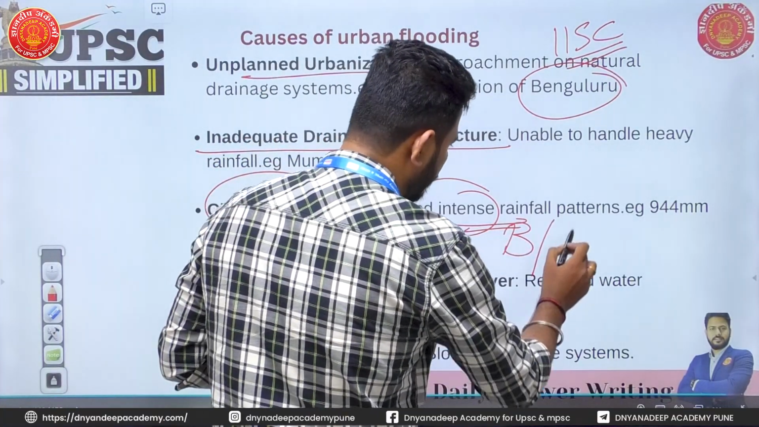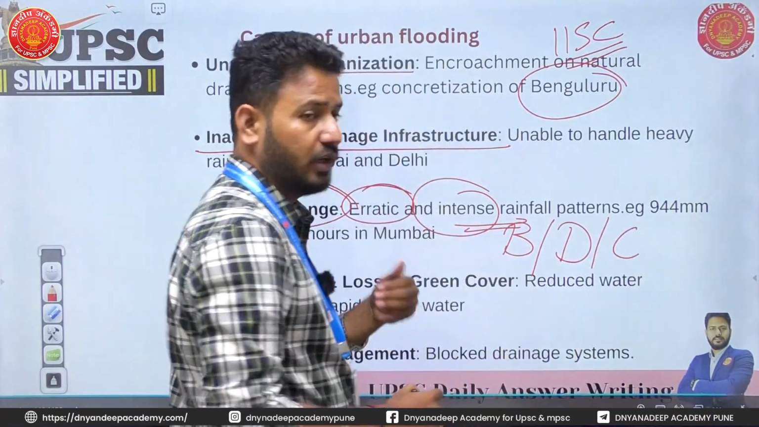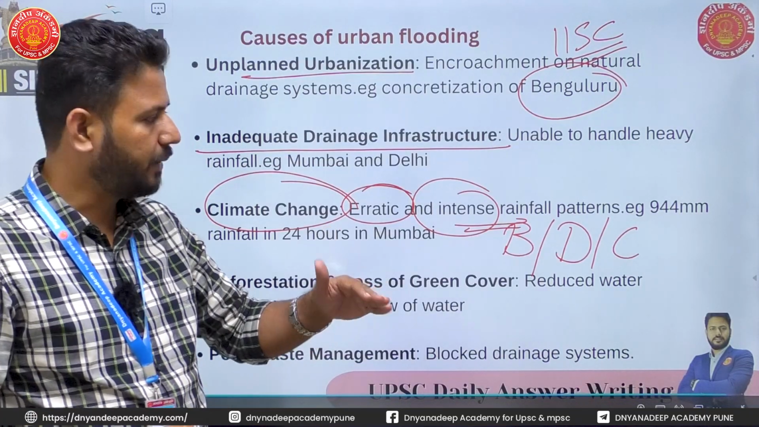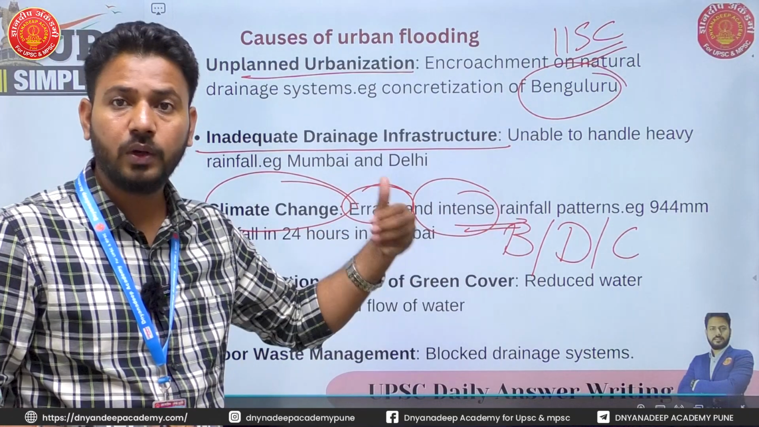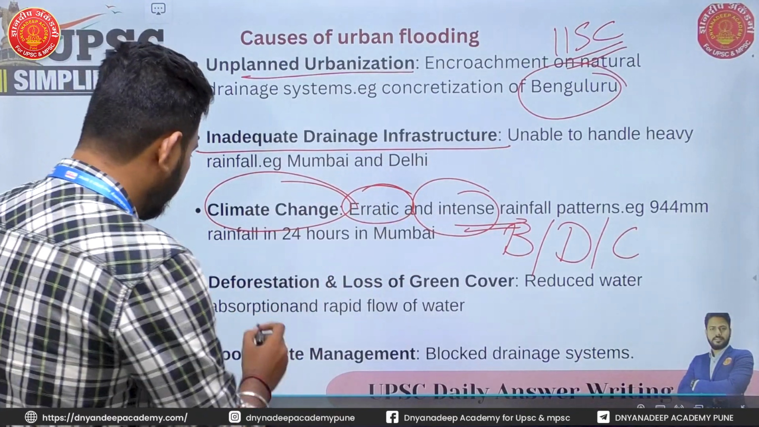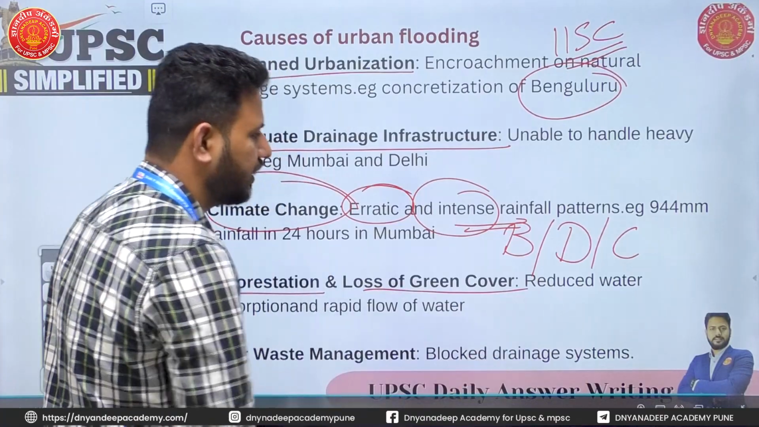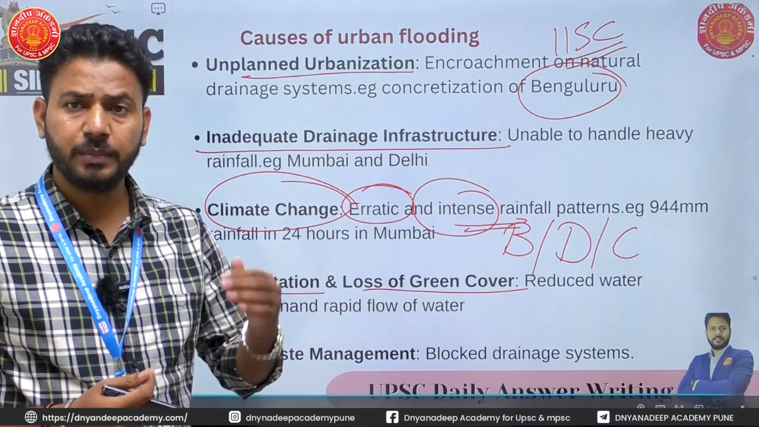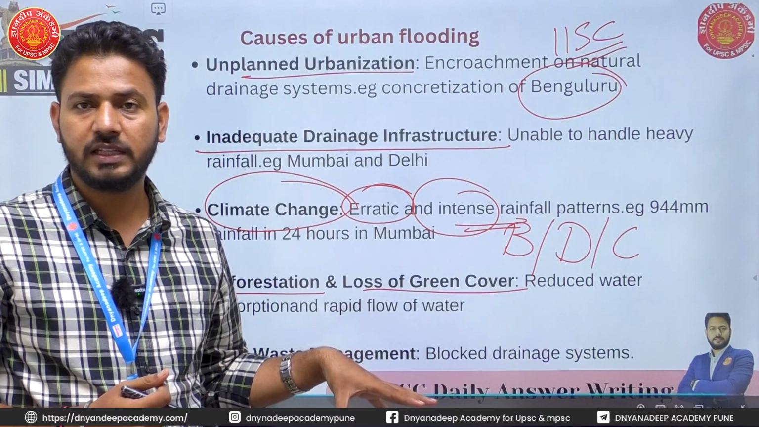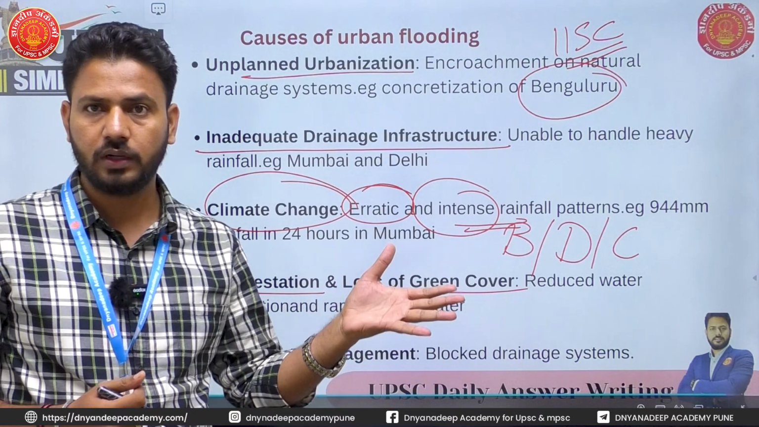I have an example for Bengaluru, for Delhi, for Chennai, whichever city is in the news in the years of your exam, you can give an example of how the rainfall is exceeding the average. Okay. Then deforestation and loss of green cover is another reason. Because of deforestation, there is reduced water intake by plants and rapid flow of water.